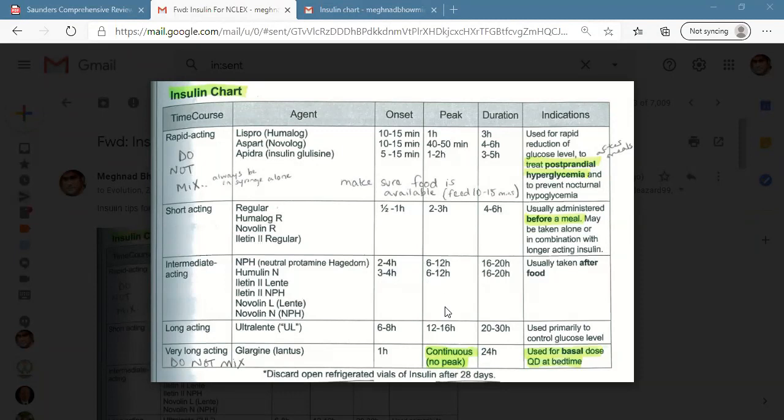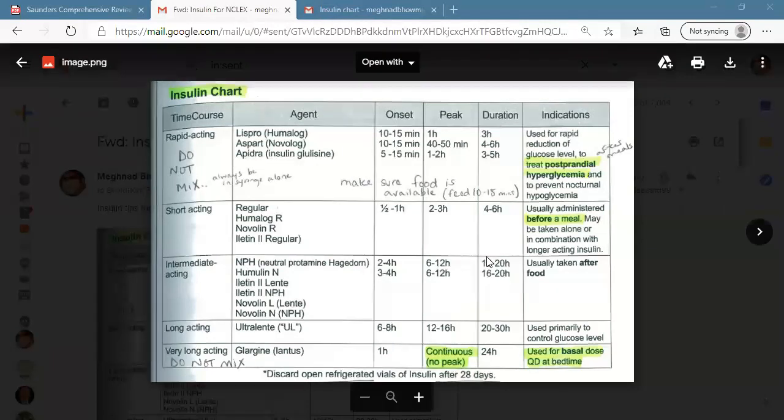So when the medication is at peak level, there is a chance of developing hypoglycemia. If you give intermediate insulin at 8 a.m., then after 6 hours there is a chance of hypoglycemia, because they reach the peak level of their activity.